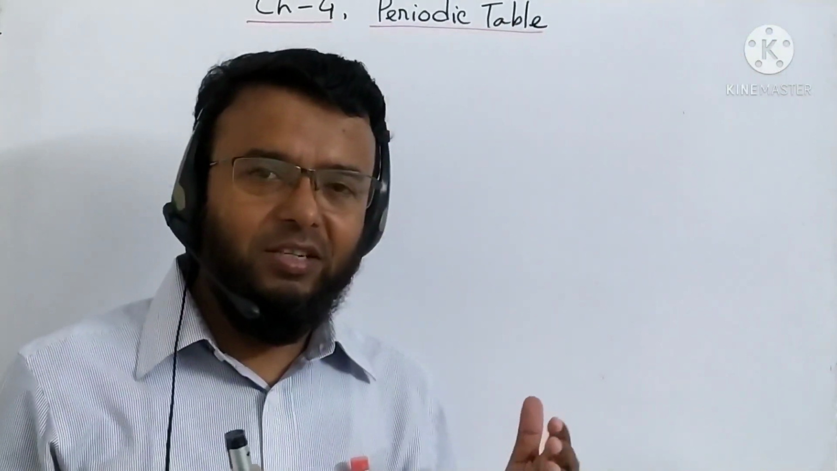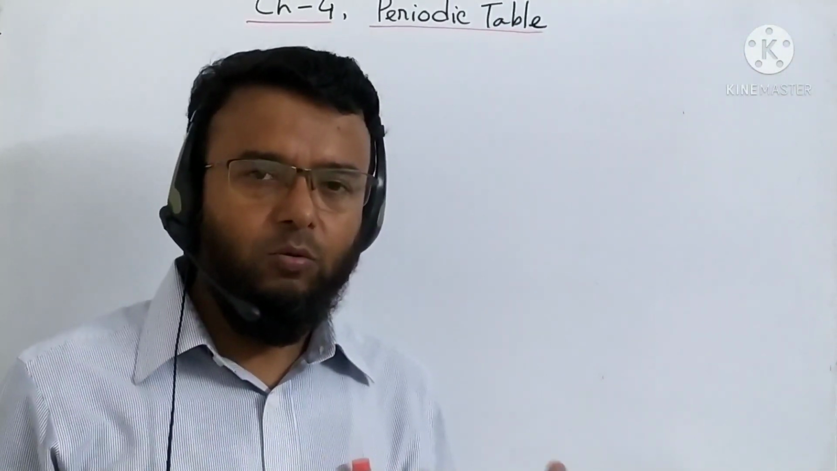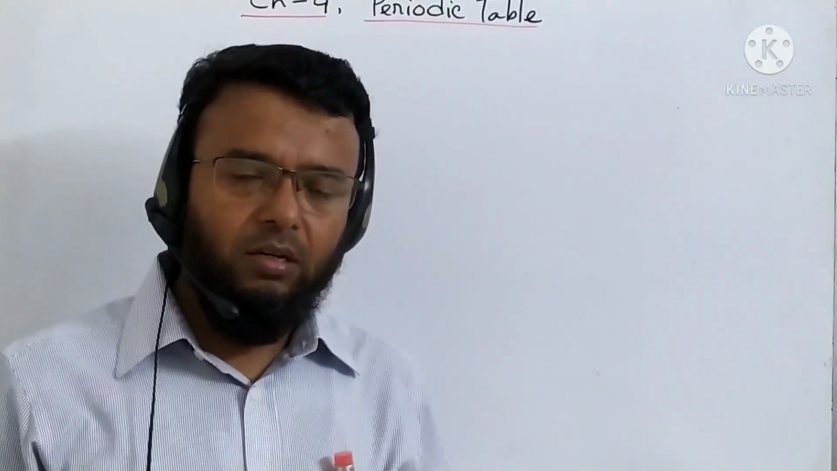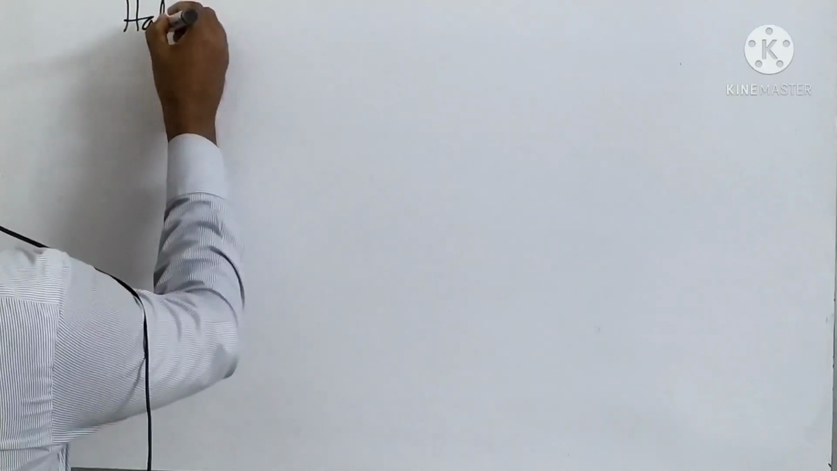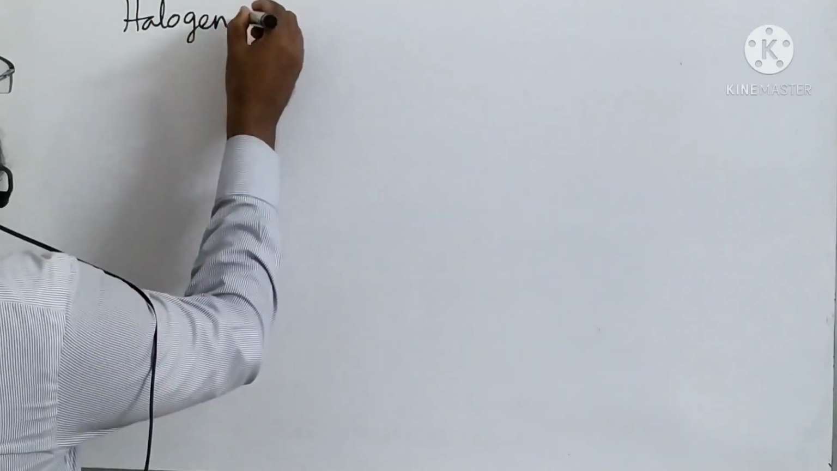Okay, dear students, I think you have written what is alkali metal, what is alkaline earth metal, what is transition elements, then what is coin metals. Now halogen, everybody write it, halogen.